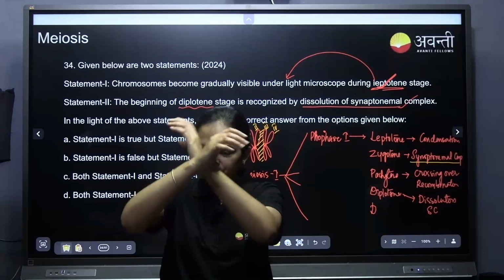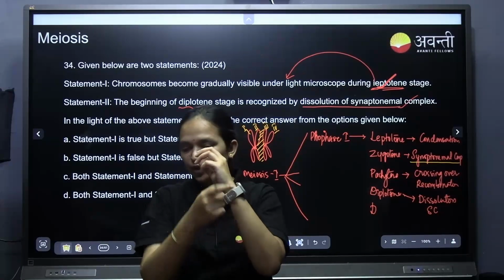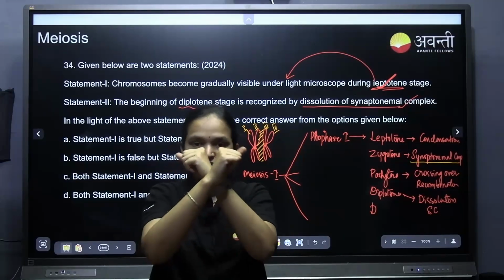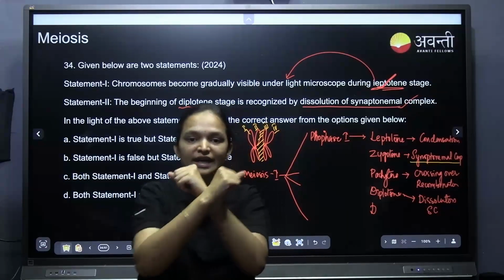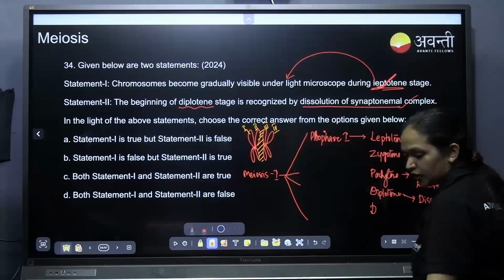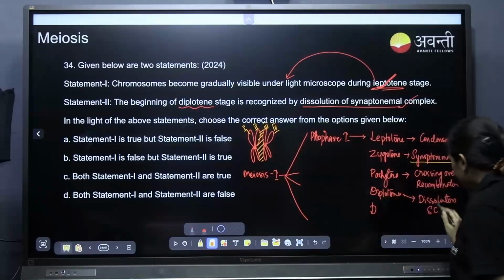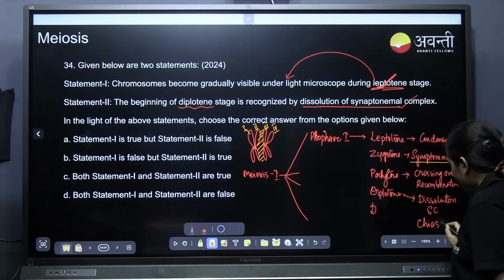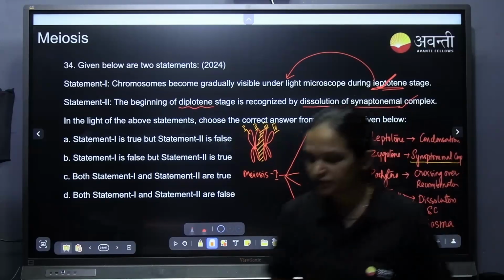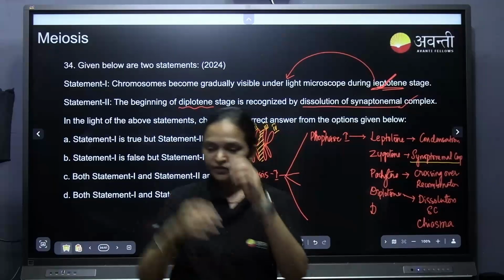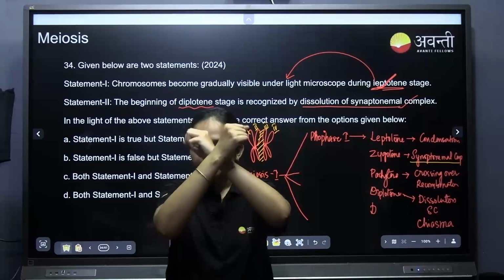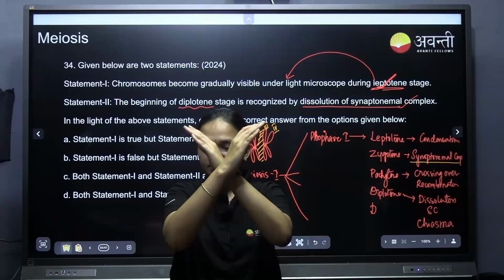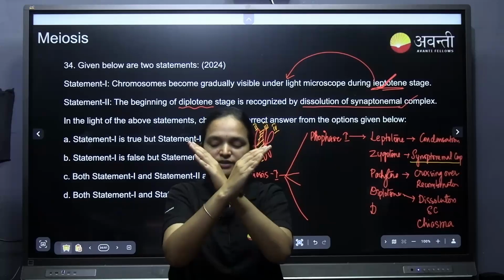But at the point of crossing over they were still together. This particular point where they are still together is called chiasma. In diplotene the dissolution of the synaptonemal complex takes place, but they are still attached at the chiasma, otherwise called chiasmata. Now the dissolution has happened, but they are at the point of contact still like this. This is called chiasmata or chiasma.